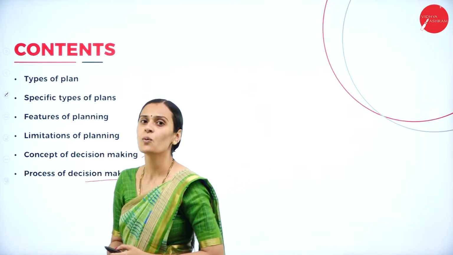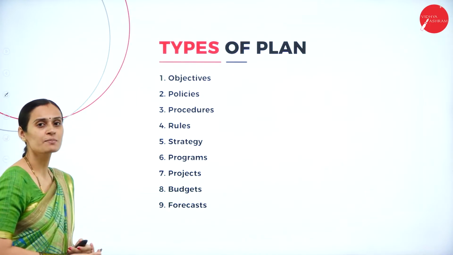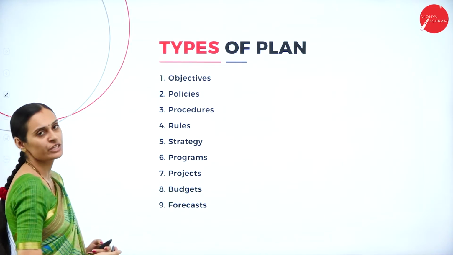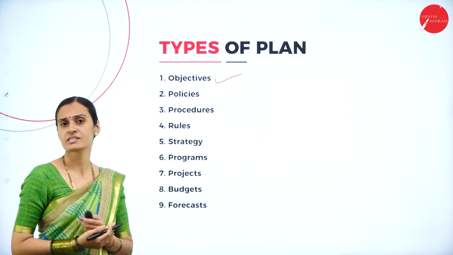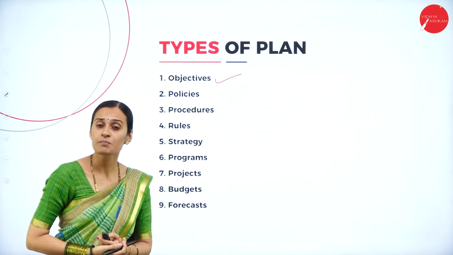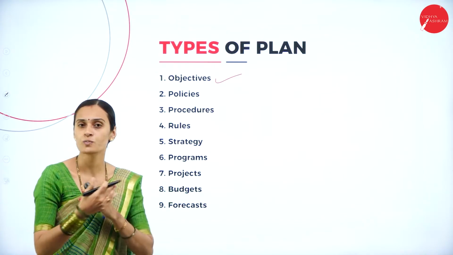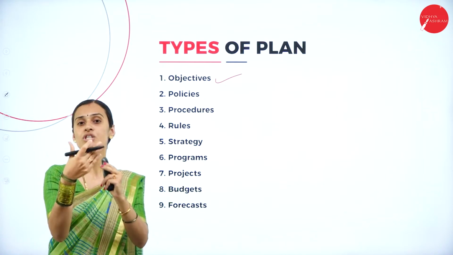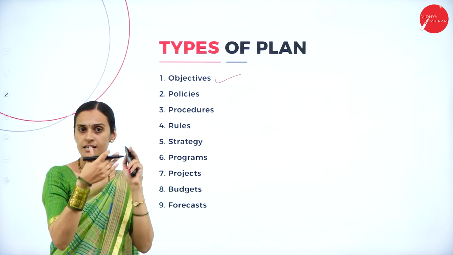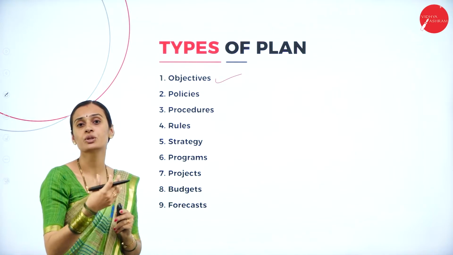Let us discuss the general types of plan. There are 9 important types of plan. First one, objectives. We discussed objectives in the previous session. What is the important process of planning? Yes, the establishment of objectives. Objectives determine the targets to achieve the goals.